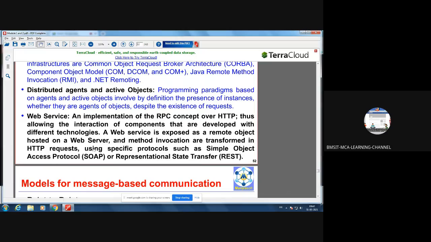So when I say using web or HTTP, it is an implementation of the remote procedure call concept over HTTP, thus allowing the interaction of components that are developed with different technologies. So look at this. That means it will help to communicate heterogeneous and distributed objects. In case of web services, it provides communication for heterogeneous and distributed objects over HTTP.